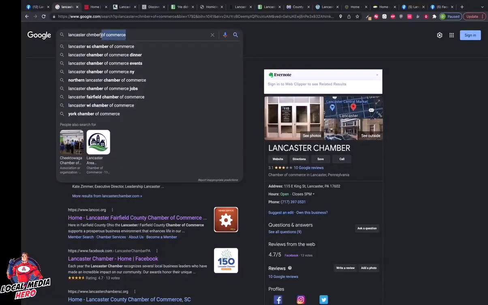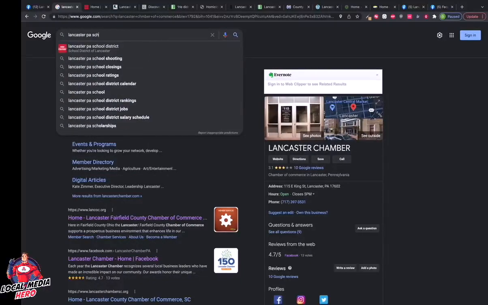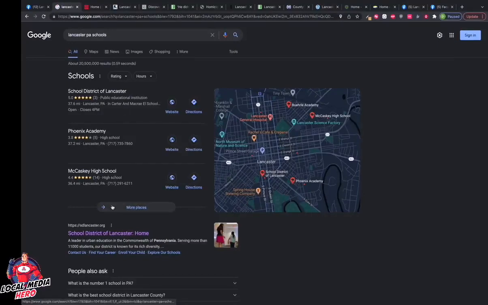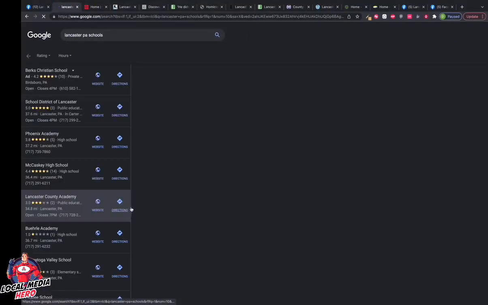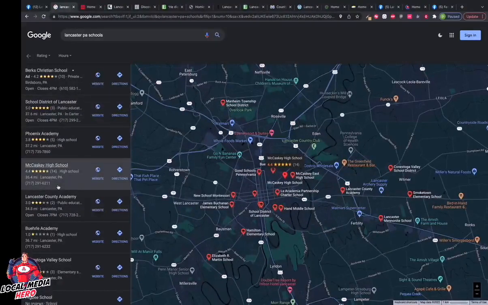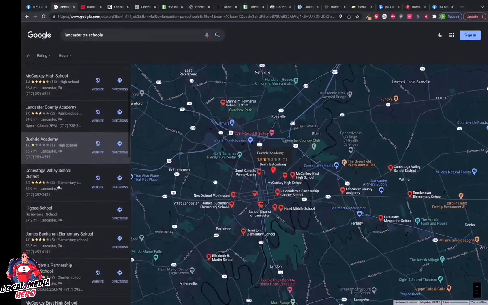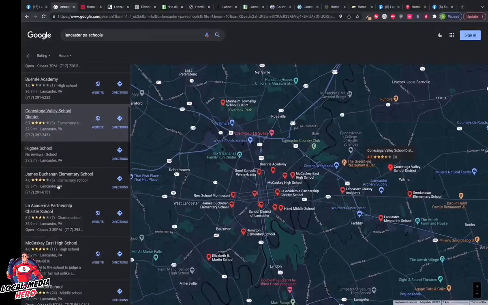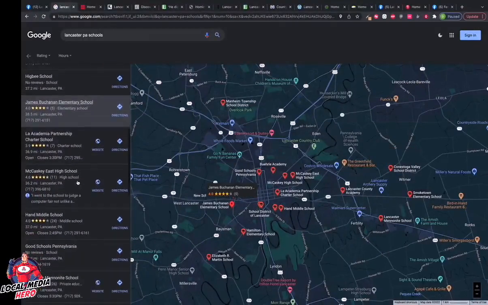Now I'm also going to open one more thing, and this is Lancaster, PA schools. I'll go ahead and do a search for that. Now we're going to get all kinds of resources here. If we just go into the map section, we've got Berks Christian School, School District of Lancaster. So I'll go ahead and open this one up. But you can see all kinds of sources. We've got Conestoga, we've got Higbee, we've got James Buchanan Elementary School. It goes on and on and on.